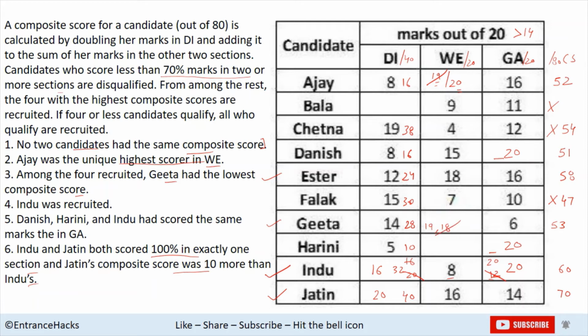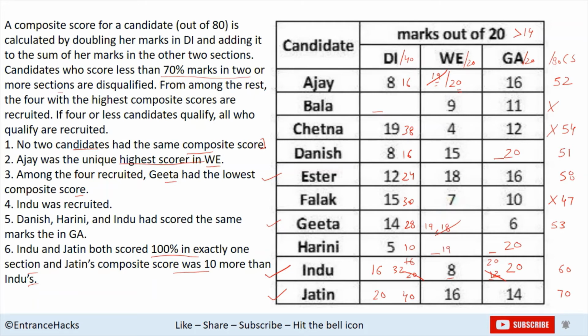Now we are left with two scores. One is Bala's score here and one is Harini's score here, which we have to find. Now Harini's score: Harini could score 19 here, because 20 was the unique score. So Harini could score 19 or less than that, right?